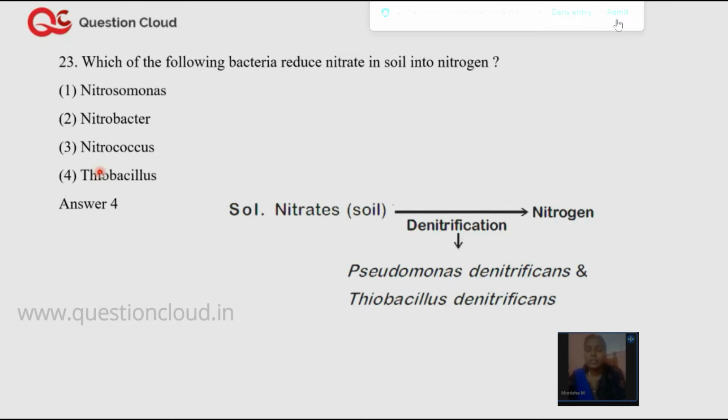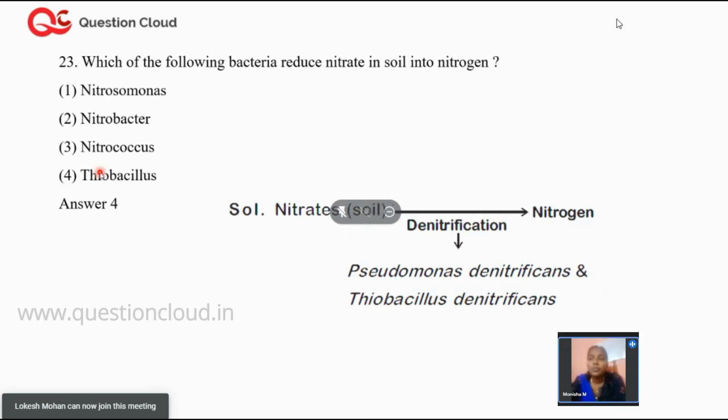Now next, let us go to a theoretical question. Which of the following bacteria reduce nitrate in the soil into nitrogen? The options are Nitrosomonas, Nitrobacter, Nitrococcus, and Thiobacillus. What is the process when you convert nitrate into nitrogen called? Let us start from the basics. What is biological nitrogen fixation? Anybody? What is nitrogen fixation? Okay, let me answer this question.